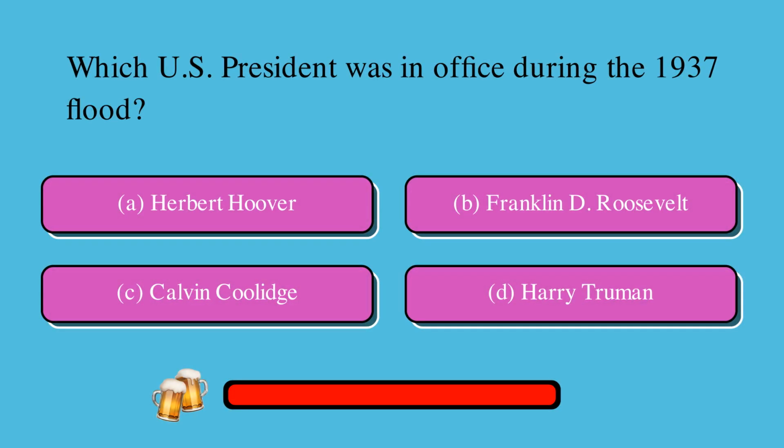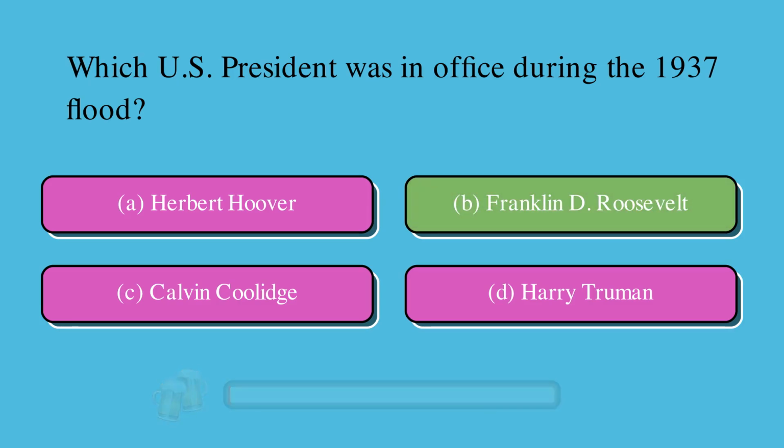Which U.S. president was in office during the 1937 flood? Is it A, Herbert Hoover, B, Franklin D. Roosevelt, C, Calvin Coolidge, or D, Harry Truman? The correct answer is B, Franklin D. Roosevelt.